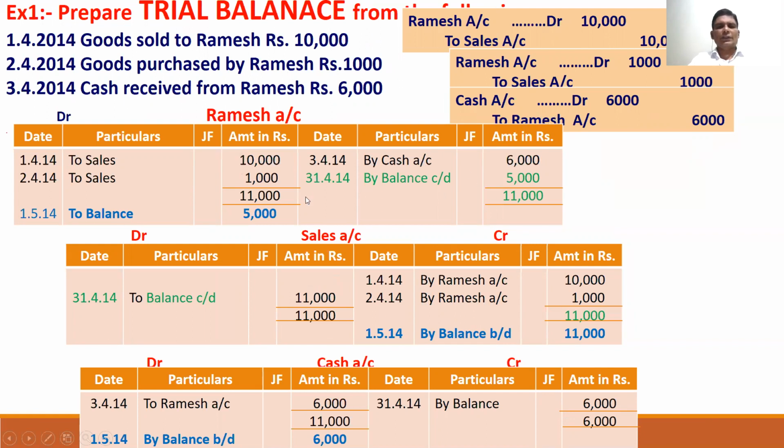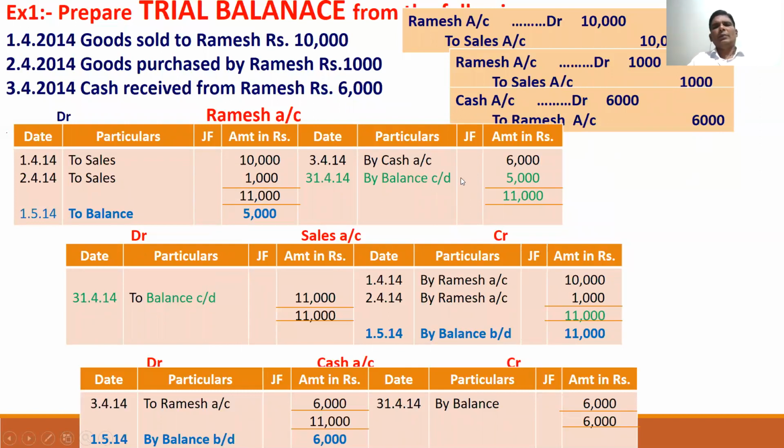When you are balancing, you have to add the side which is more. So debit side is more, that is 11,000. Credit side is only 6,000. I have shown this in black color here. The side which is more, 11,000, is taken to the other side. To balance, 11,000 minus 6,000 is 5,000. So both sides are 11,000. This is called balancing, and both sides must be equal. That's why the balance is 5,000. When you put 5,000, this is the balance carried down.